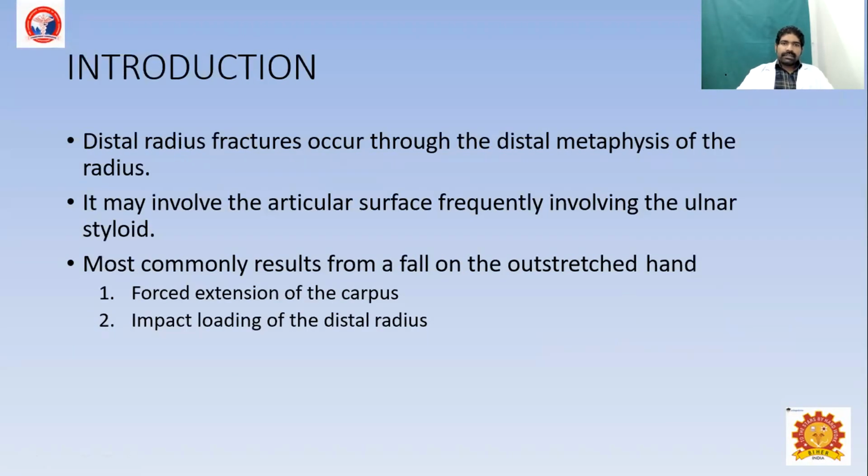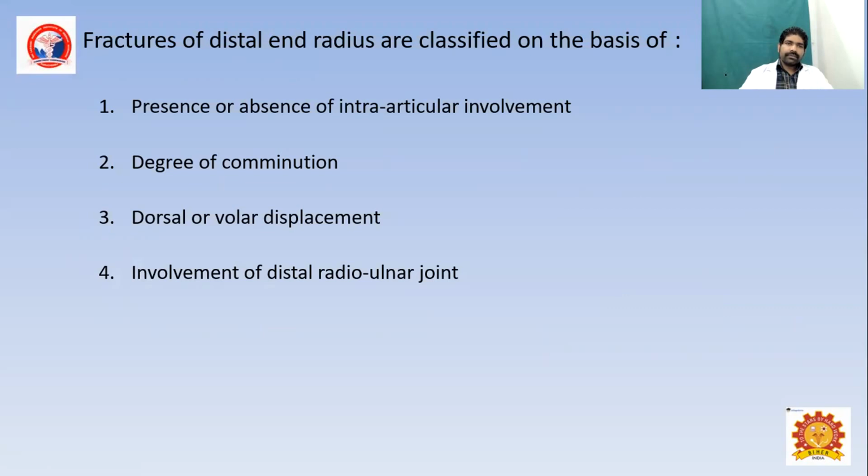Distal radius fractures occur through the distal metaphysis of the radius. It may frequently involve the articular surface and ulnar styloid. The most common etiology is a fall on an outstretched hand, which causes extension of the carpus and axial loading along the distal radius.